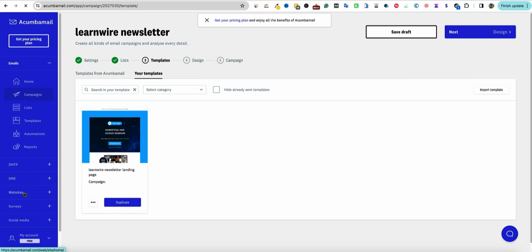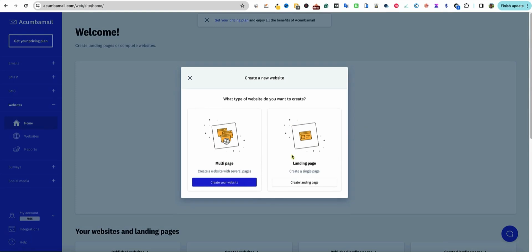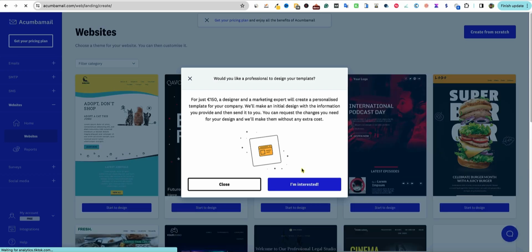Let's see what websites it has for us. Create a new website, your website and landing pages. Create your website, create your landing page. So a multi-page site you can create. I'm going to skip that. Let's just go with a landing page and see what that is going to look like for a single page.